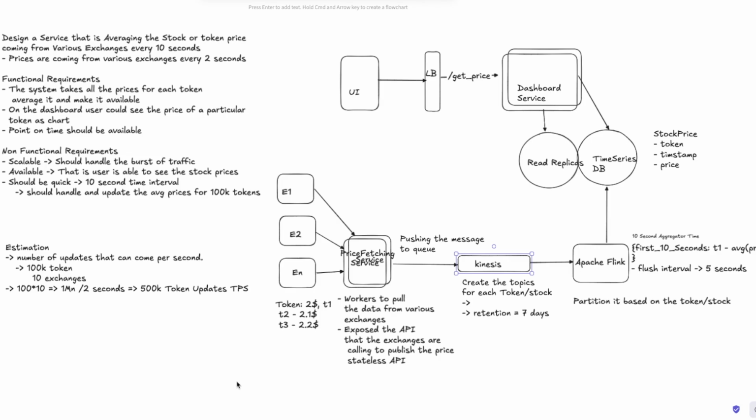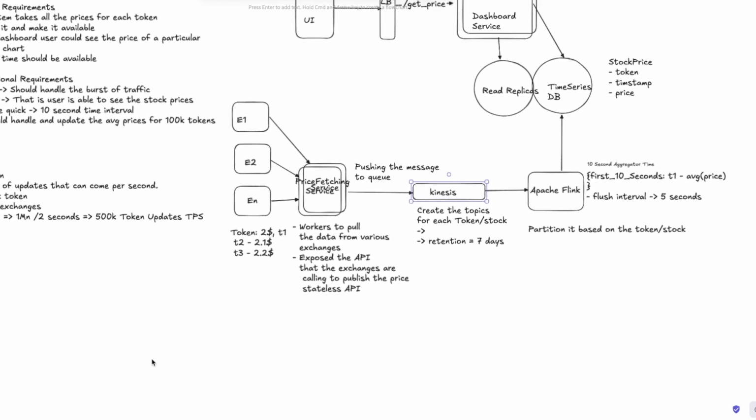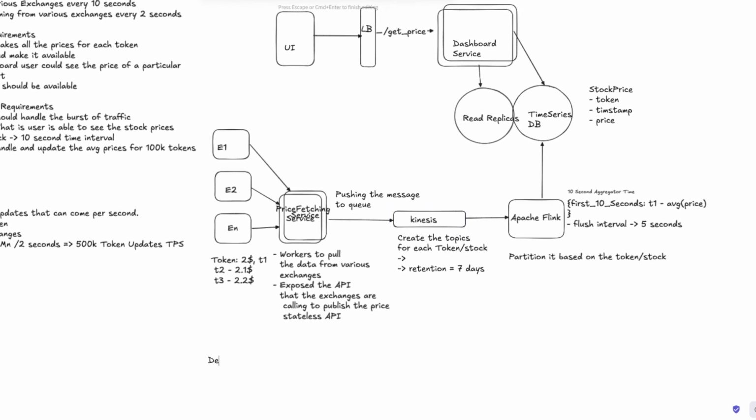We have done that. Another issue that can come in, where especially senior engineers can show their seniority, is going into some of these areas. One of the problems could be hot topics, or hot shards, that would be created here. Let's say a new token came in, and somehow there is a lot more activity happening on that. Though all the exchanges are sending requests every 2 seconds, there are a lot of requests coming in.